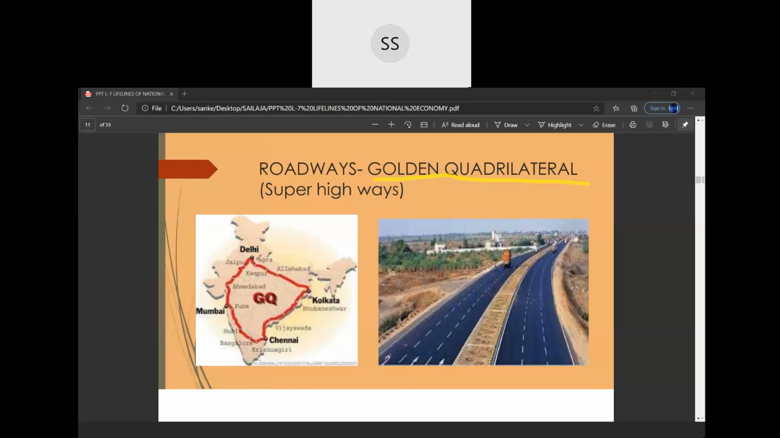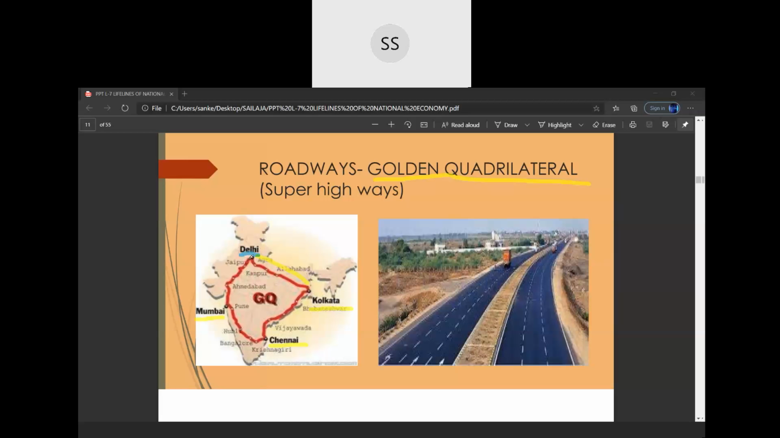It first of all connects, children, four very, very important metropolitan cities of our country. What are they? Delhi, which is in the north, Mumbai, which is in the west, Chennai, which is in the south, and Kolkata, which is in the east. These are the four most important metropolitan cities where the largest amount of trade takes place, and from Kolkata again to Delhi. You can see this. It's already drawn over there, children, in the map. I don't have to put it again.